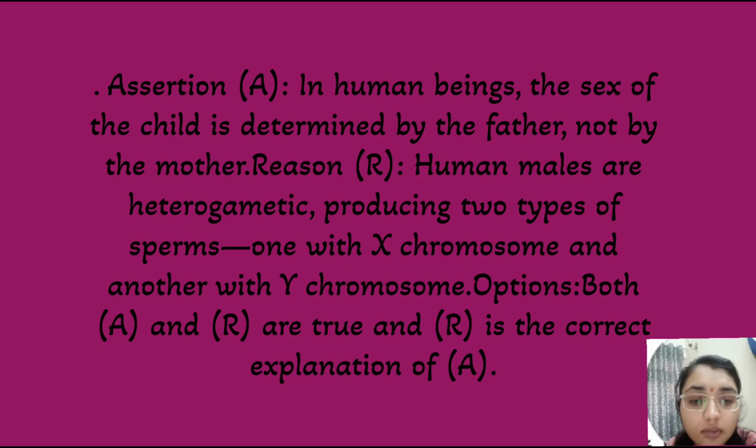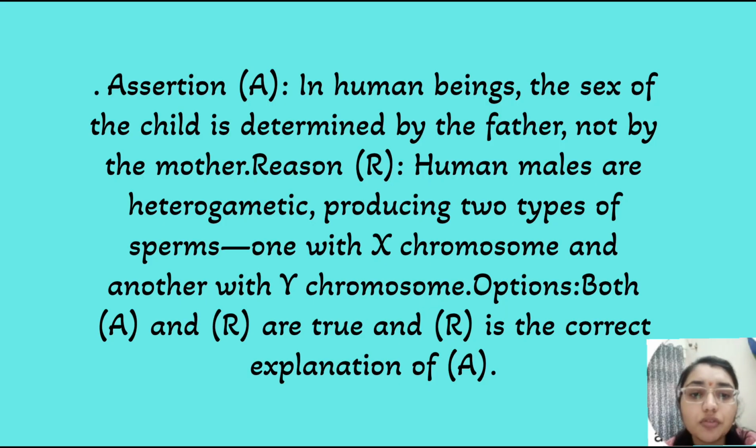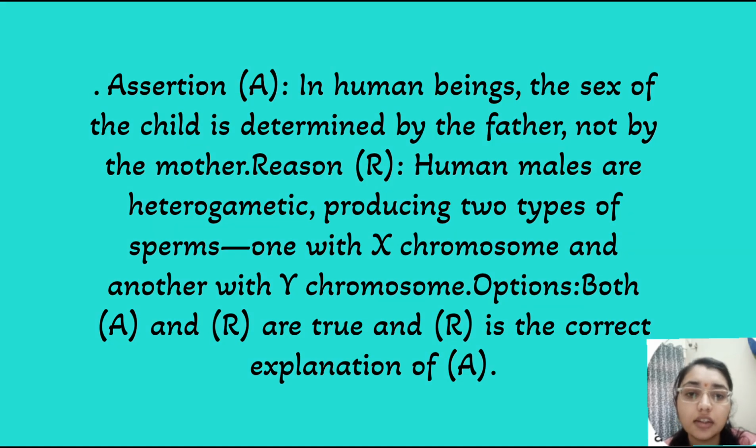Next question is, in human beings, the sex of the child is determined by the father, not by the mother. This is the assertion, and the reason is human males are heterogametic, producing two types of sperm, one with the X chromosome and another with the Y chromosome. Here we can see the assertion and the reason both are true, and R is the correct explanation of A. So the first option is the correct option. Now moving on to the next question.